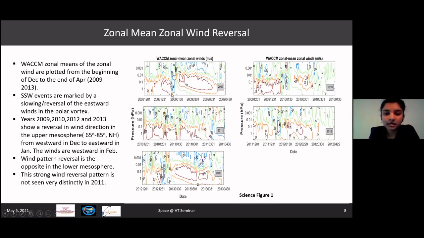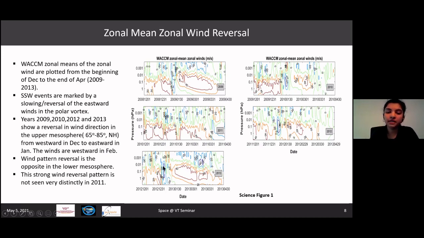Where I'm hovering my cursor in this particular region for 2009, I'm looking at a zonal wind reversal. The data that I have is from the beginning of December to the end of April, for every year that I have taken into consideration. In this region, the zonal wind is around 40 here. It turns into 0, and then it reverses to a negative value. Similar is the case for 2010. We can see it here in this particular region, not as strong as 2009, but it still reverses in some capacity. Similar is the case for 2012, and a very strong such behavior is seen in 2013 as well.